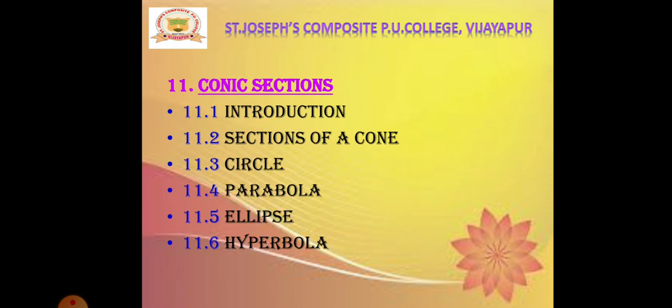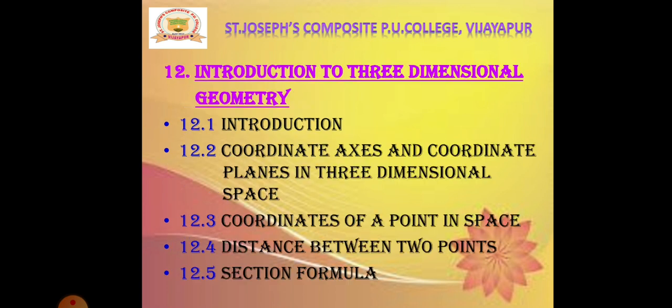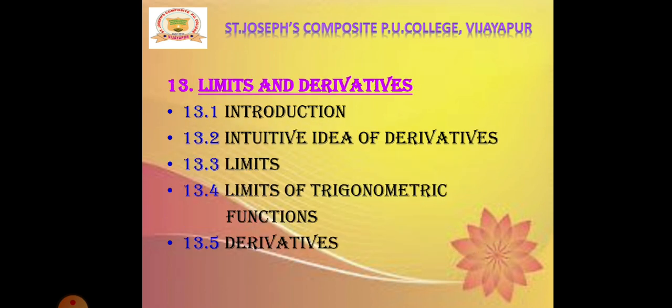Next, we have conic sections. We will learn about sections of a cone, circle, parabola, ellipse, and hyperbola. 12th chapter, Introduction to Three-Dimensional Geometry. Under this chapter, we are going to learn about coordinate axes and coordinate planes in three-dimensional space, coordinates of a point in space, distance between two points, and section formula. 13th chapter, limits and derivatives.